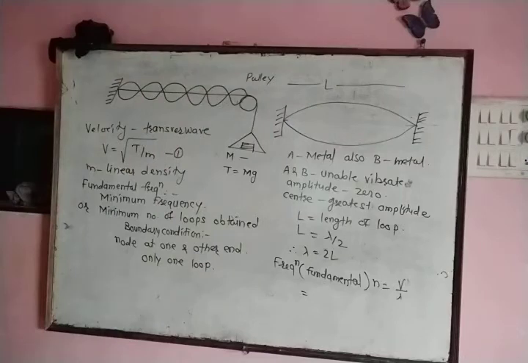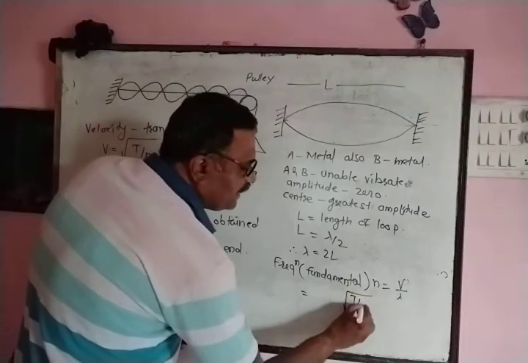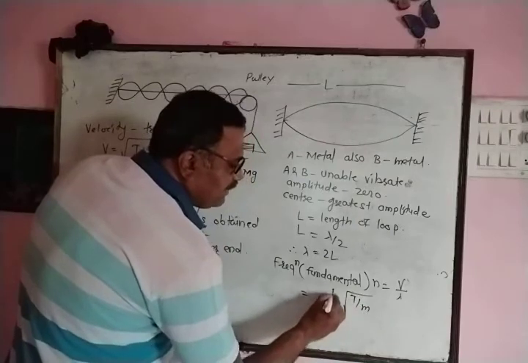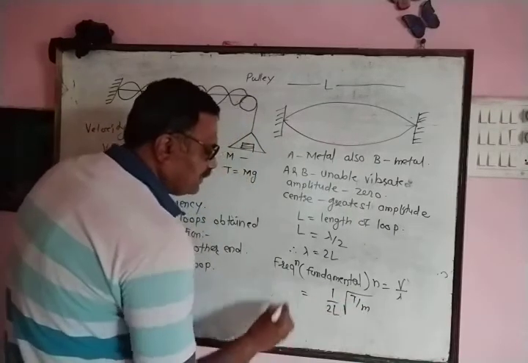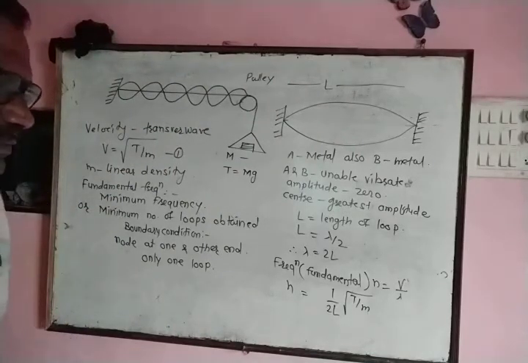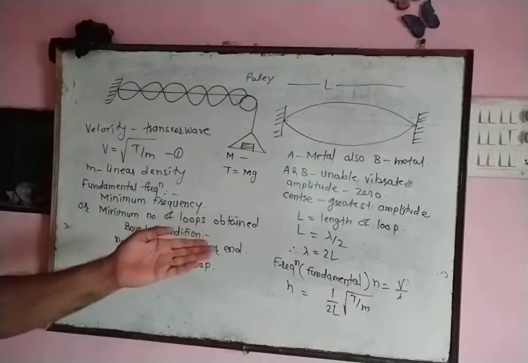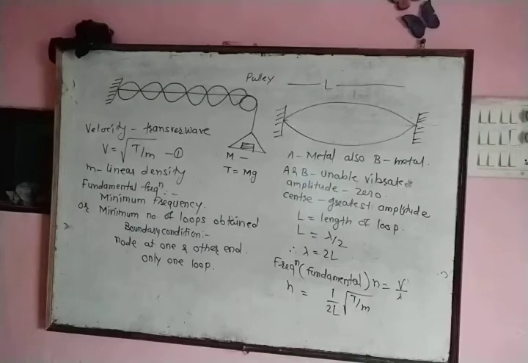V means the velocity of the transverse wave generated on the string, and it is equal to under root of T upon M. Now lambda is equal to twice L, therefore n is equal to 1 upon twice L under root of T by M. This is the expression for the fundamental frequency with which the string can vibrate about its mean position. This is the lowest frequency with which the string can vibrate about its mean position.